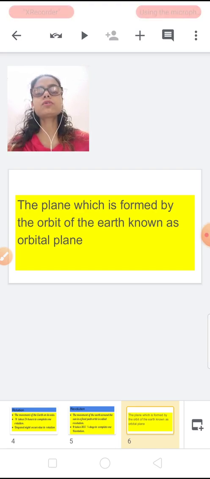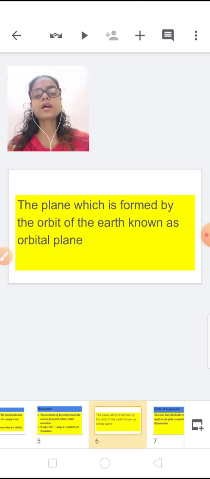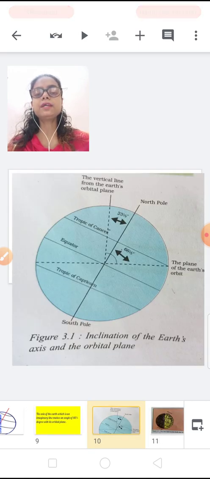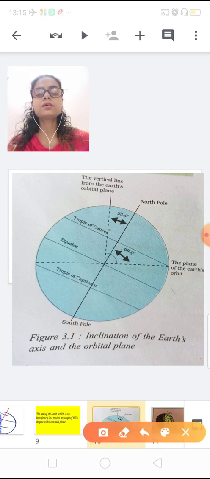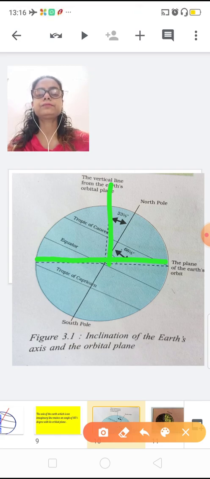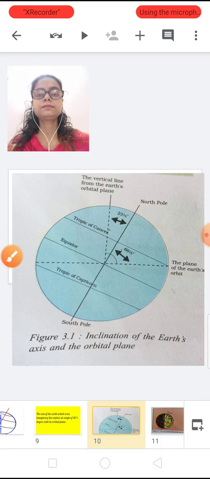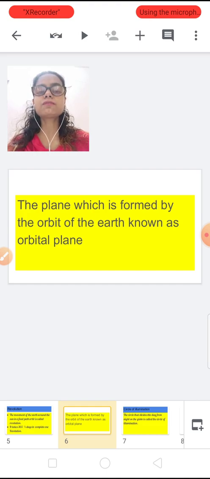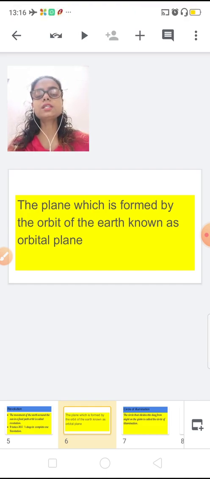Now I was telling you that the plane which is formed by the orbit of the earth is known as the orbital plane. One of the diagrams I am going to show you will make it more clear. Now you can see this line is the orbit. This is formed by the orbital plane. Now you can see I am making this the orbital plane.